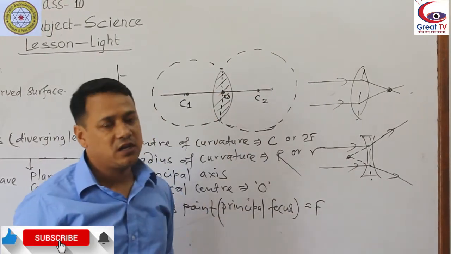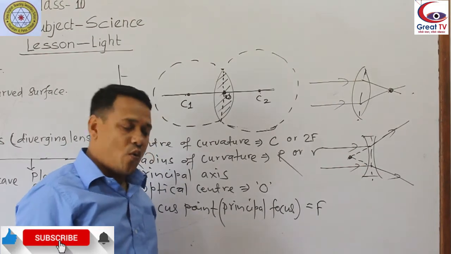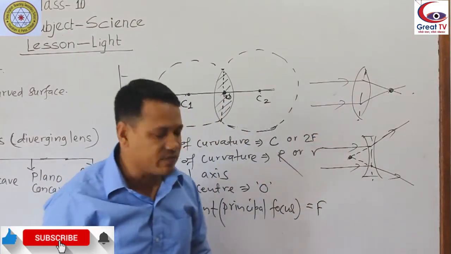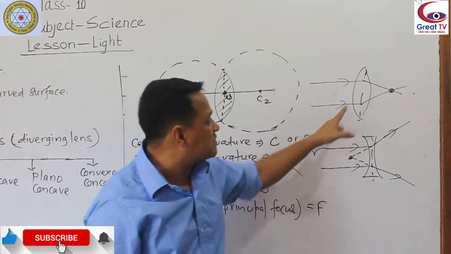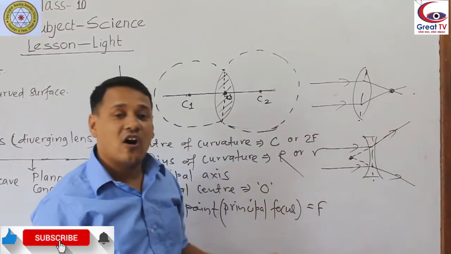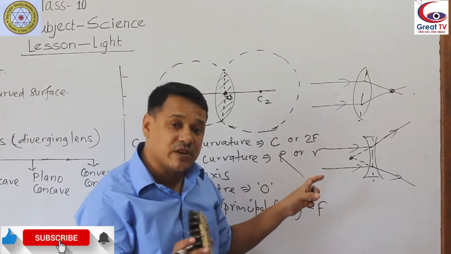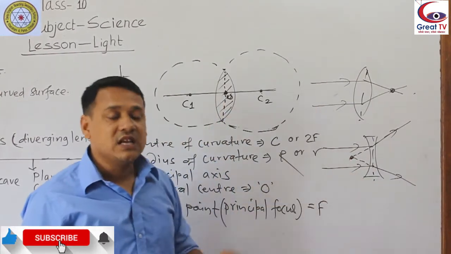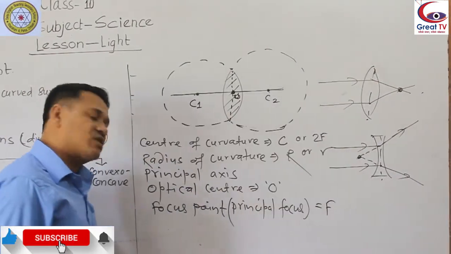Converging means convex lens, and appearing to diverge means concave lens. This point on the principal axis is called the focus point.